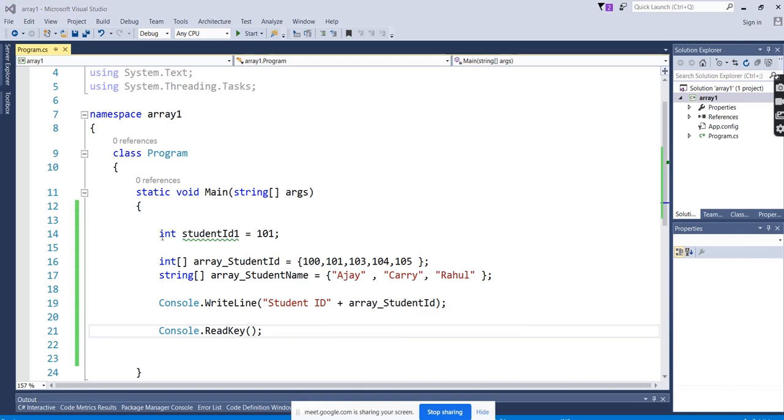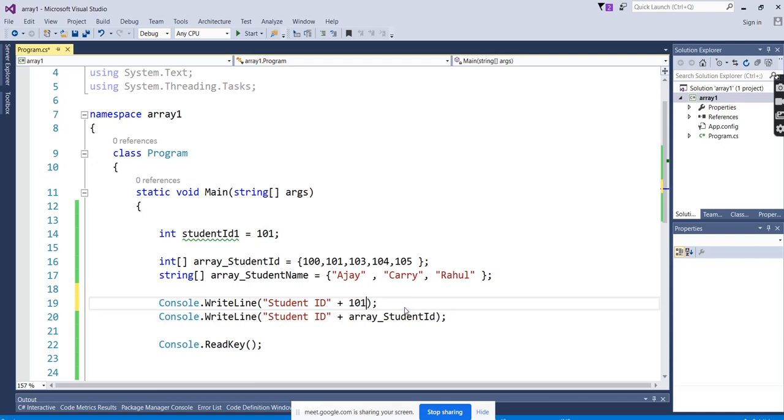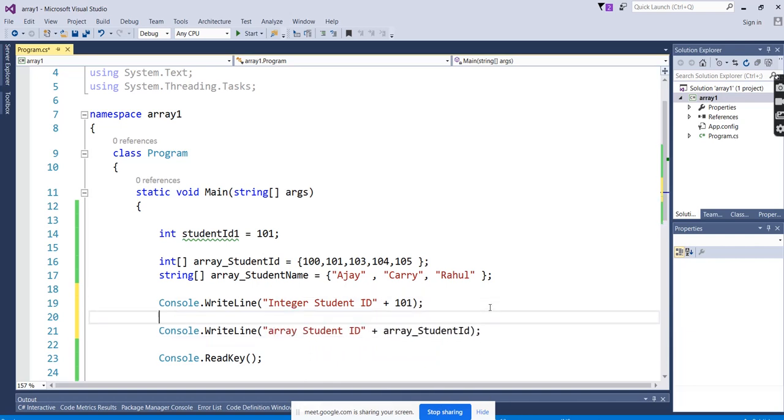Earlier, for the student ID, we used to pass this, right? Keep here the normal student ID, and here this is the array. For the variable, we used to pass the variable name here, so whatever value this variable contains, it used to show. Can we do the same thing for the array? We'll see what the output will be here.